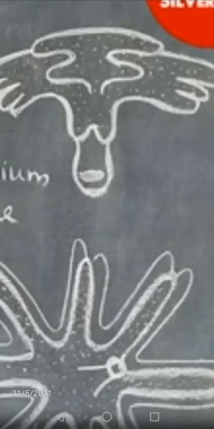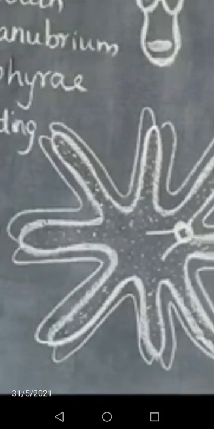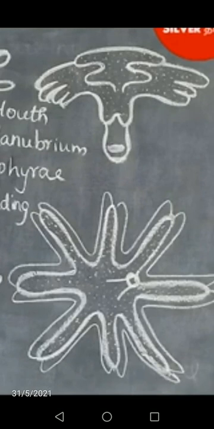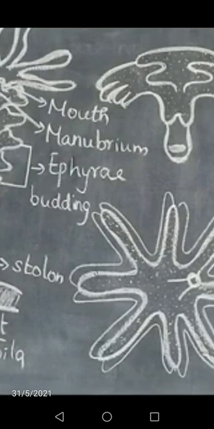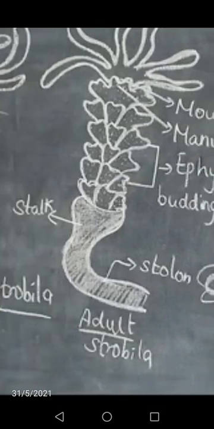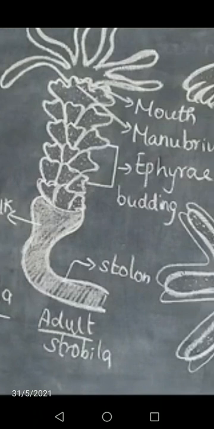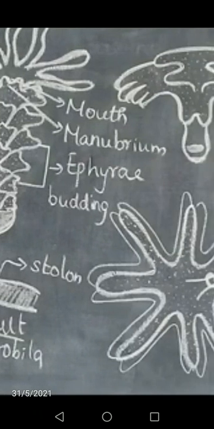This is the structure of the oral view of Aurelia. So they undergo transverse divisions, transverse fissions, and they do not separate immediately from each other. Okay, then what is the next one?